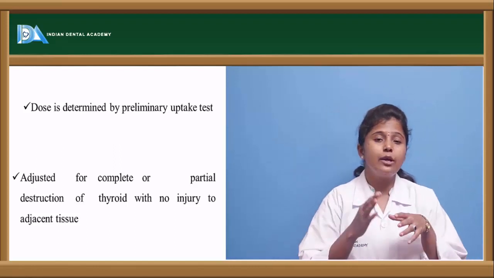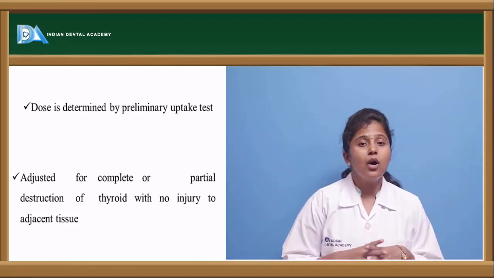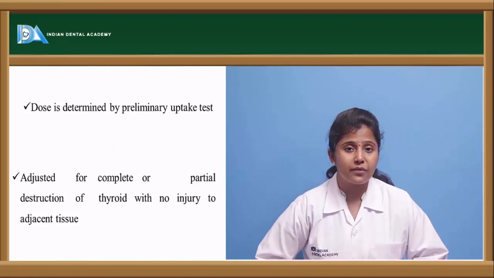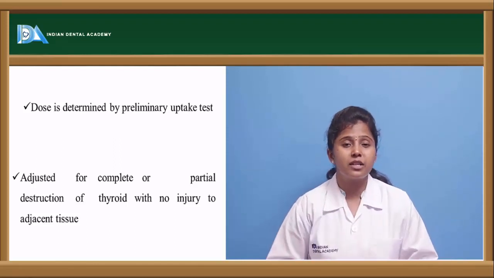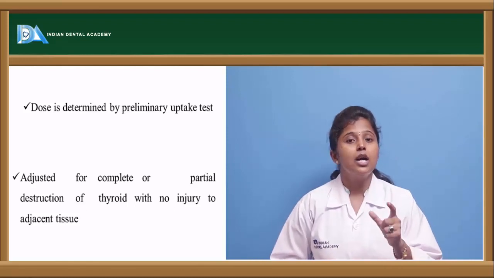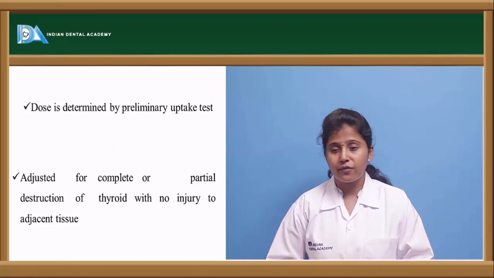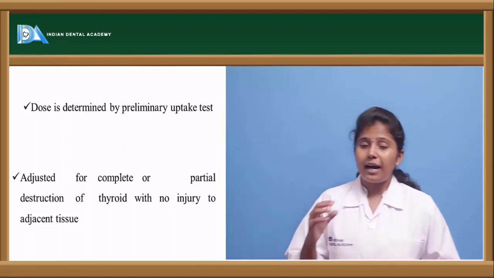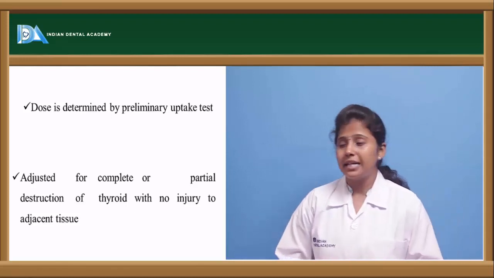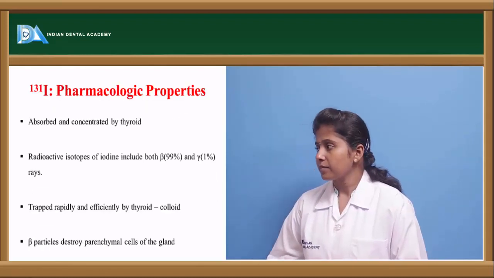As these radioactive isotopes are dose dependent, on increasing the dose they may cause adverse effects. That is the reason that before administering the dose, preliminary tests are conducted to decide the dose based on the severity of the hyperthyroidism. After the preliminary tests are done, the dose is adjusted and thereby given.